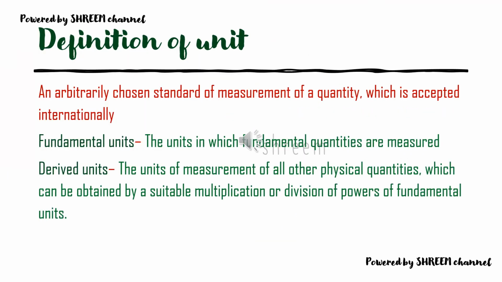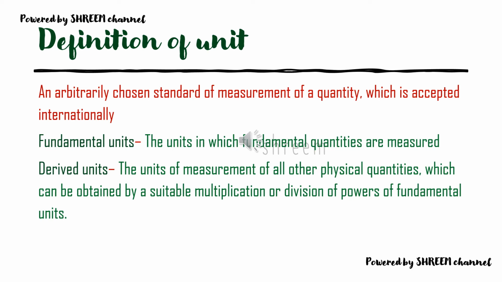Next one is definition of unit. Before we get into the actual definition of unit, I would like to tell you one thing, that we all know the process of measurement is basically a process of comparison. In order to measure a quantity, first of all we always compare it with some reference standard. I will tell you one example for that. We just wanted to state that a rope is 10 meter long, and it is to say that it is 10 times as long as an object. Then we can define that the length is 1 meter.